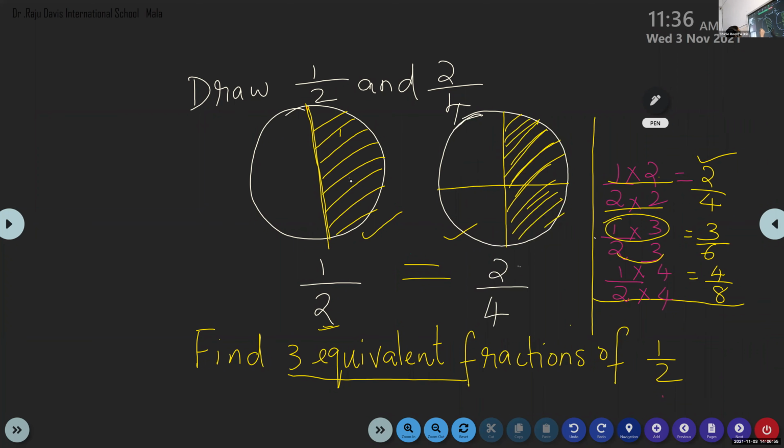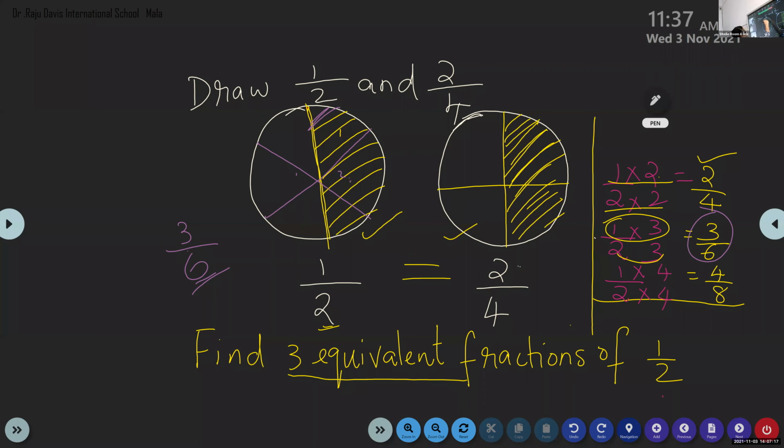So here, children, let me take 3 by 6. How can I make it here? This is only 1 part, 2 parts. I want to make a total of 6, so I will divide it again. Okay. Now children, 3 by 6.